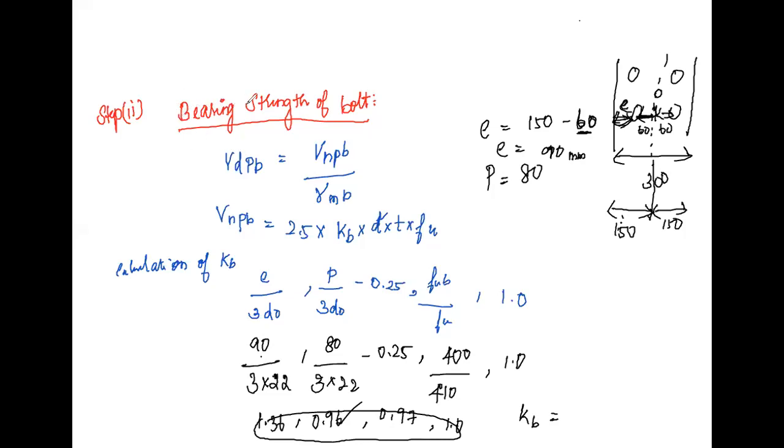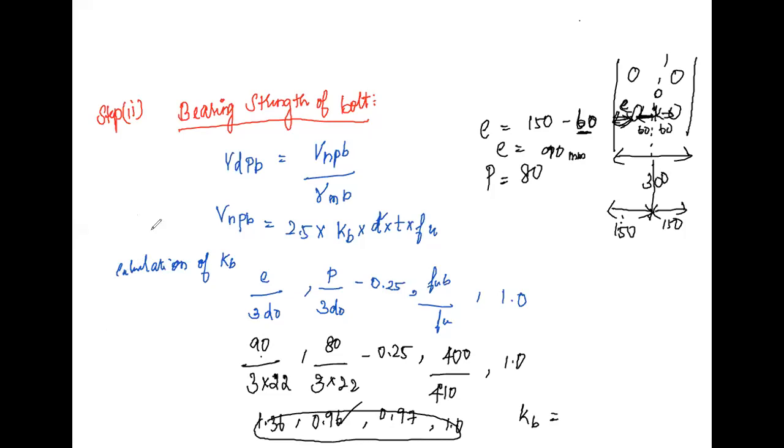Force in the extreme bolt is one step. So first, what will we find? What is the formula to calculate the direct shear force? The direct shear force, which is represented as F1, is equal to P divided by N, right? We don't know the value of P, so keep it as P, where N is the total number of bolts, which is 5.